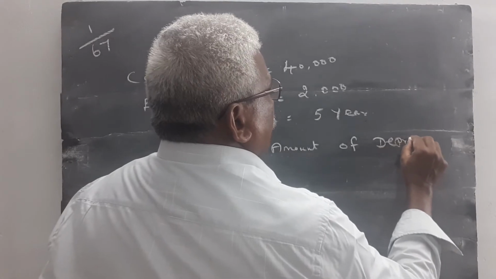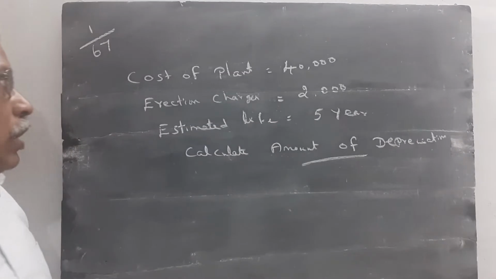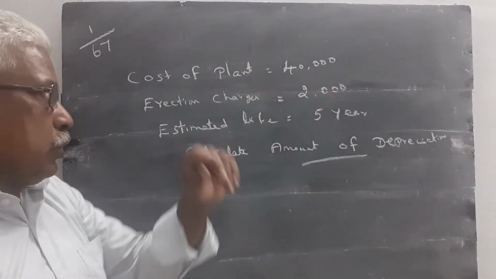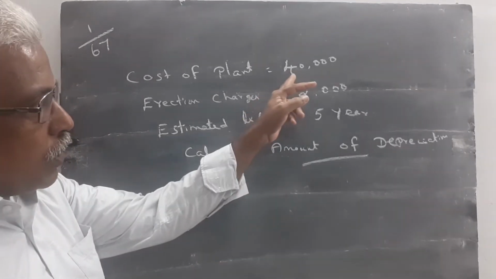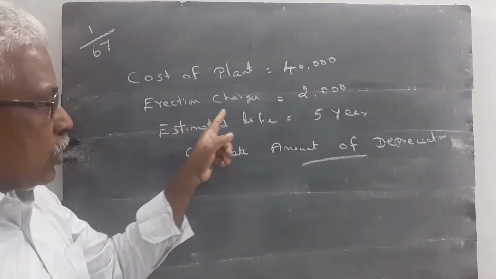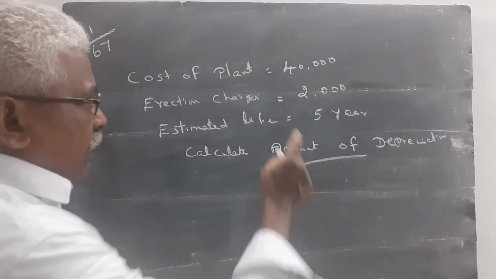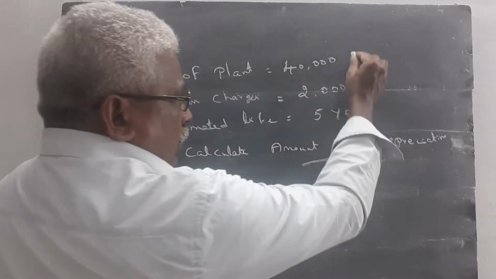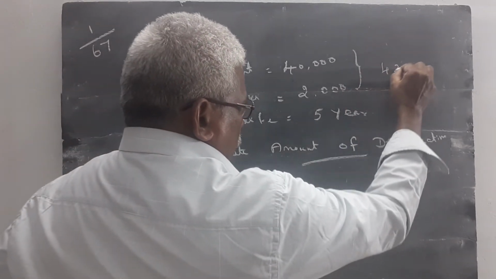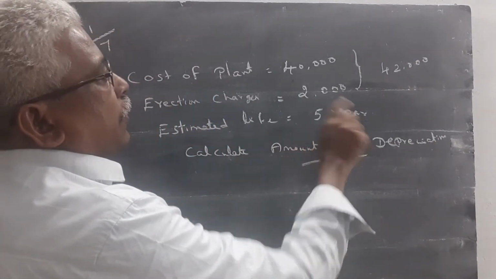This is the question. Once again I explain. The cost of the plant is rupees 40,000. We bought one machinery at a cost of rupees 40,000. Its erection charges, fitting charges is rupees 2,000. So the fitting charges is also included to the cost of the asset. So the cost of the asset is 42,000. Estimated life is 5 years.